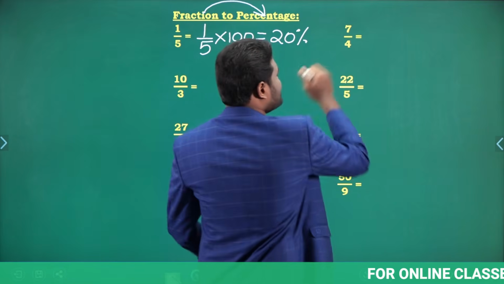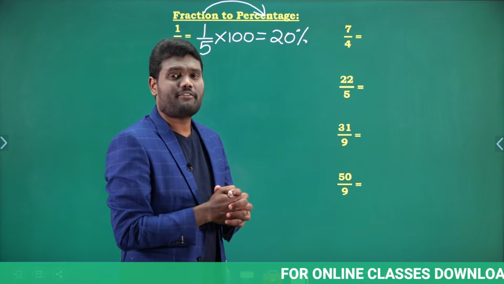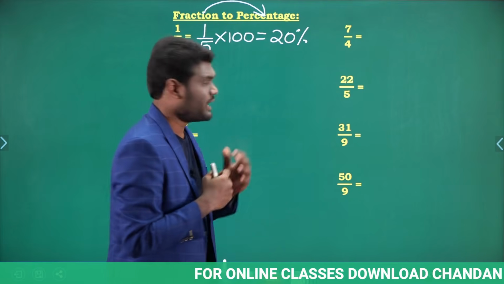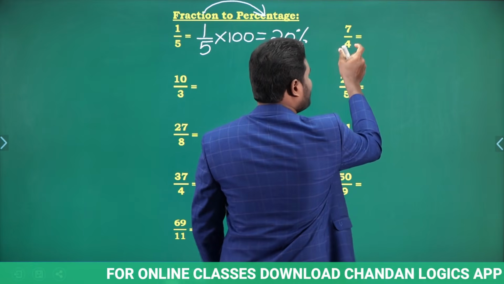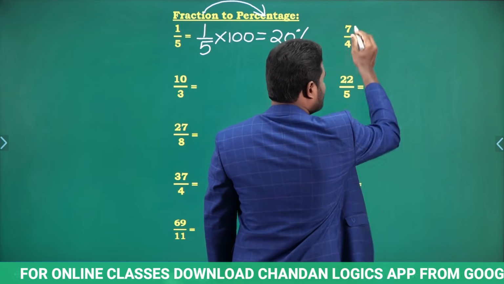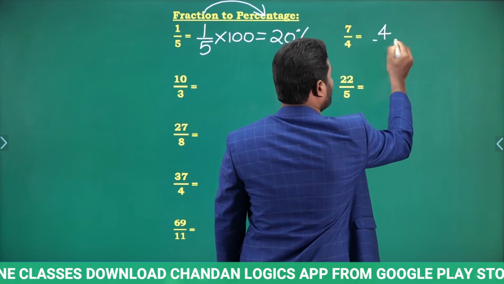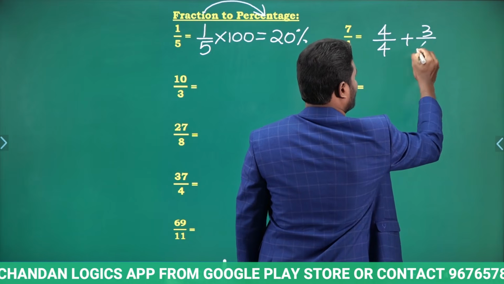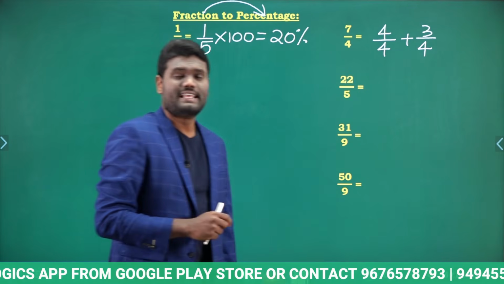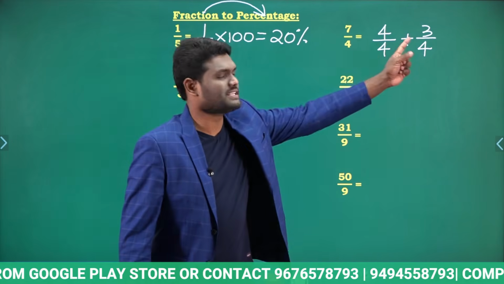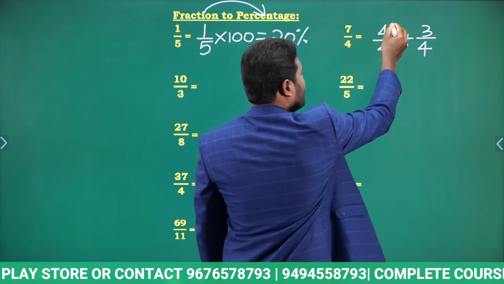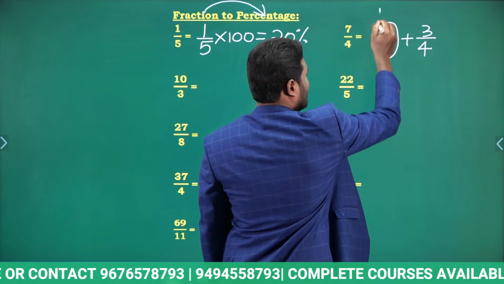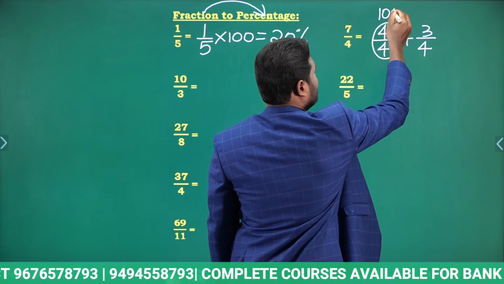Similarly, what is 7 by 4 in terms of percentage? If you observe here, can I write 7 by 4 as 4 by 4 plus 3 by 4? Why? Because I am writing 7 as 4 plus 3. Now, 4 by 4 means this is 1. 1 means 100%.